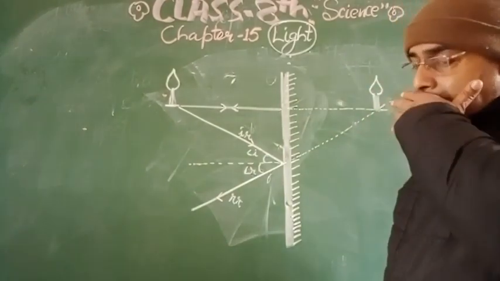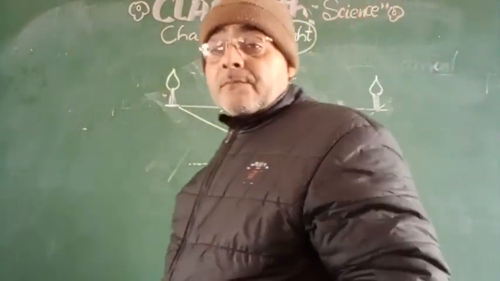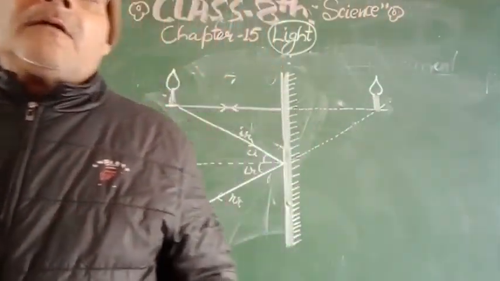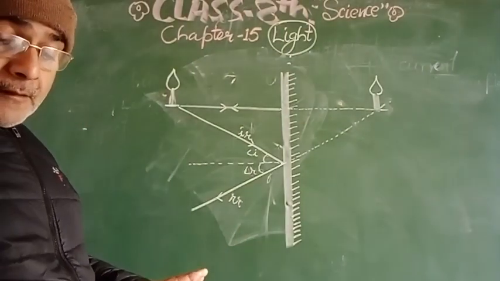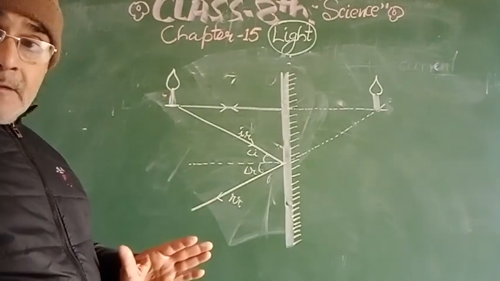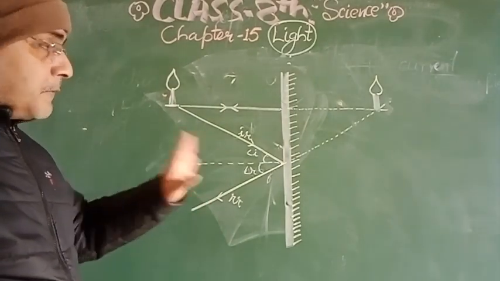So my dear students, the image formation by the plane mirror I have explained to you with the help of this diagram. Now let's recap the formation of the image by a plane mirror.